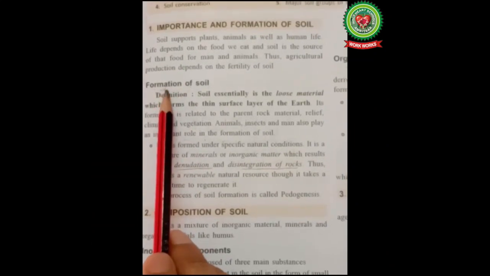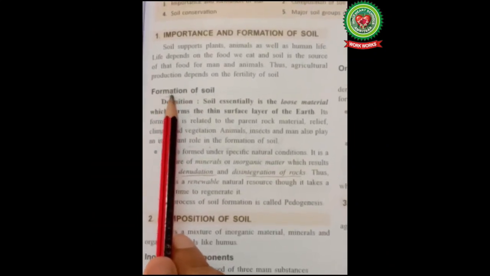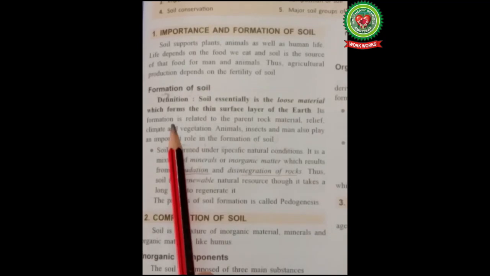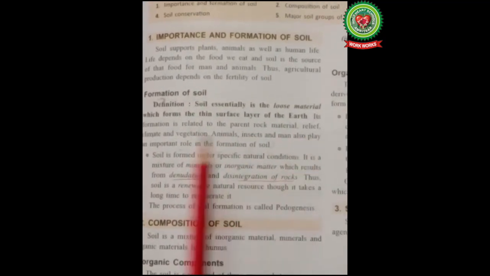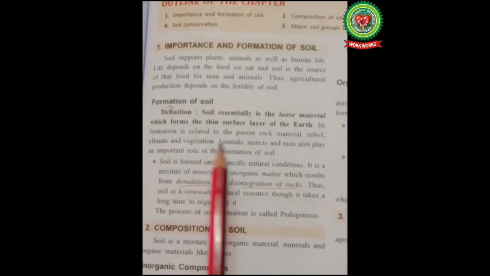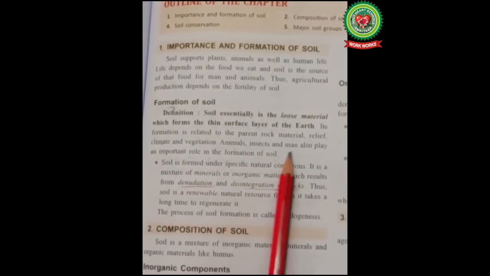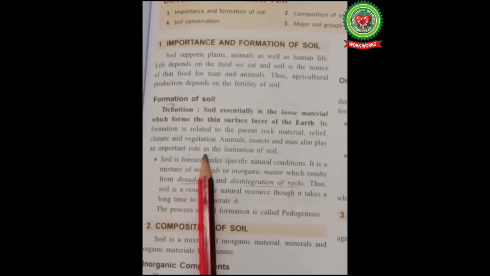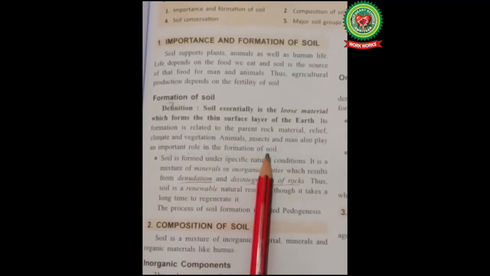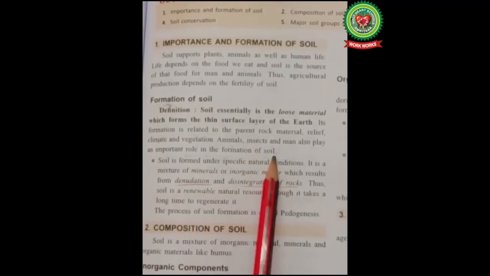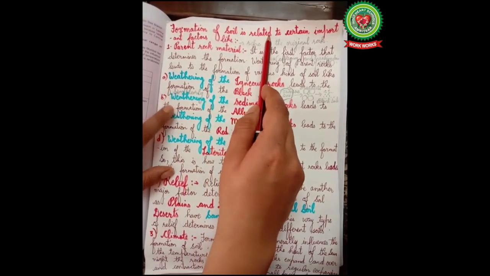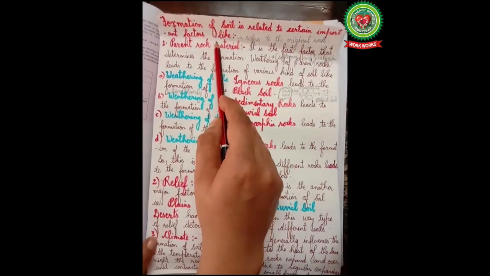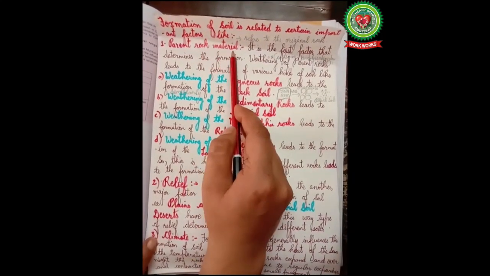Students, it takes hundreds of years to form a thin layer of soil. Its formation is related to the parent rock material, relief, climate and vegetation. Animals, insects and man also play an important role in the formation of soil. Now let's study these factors in detail. Formation of soil is related to certain important factors like parent rock material.